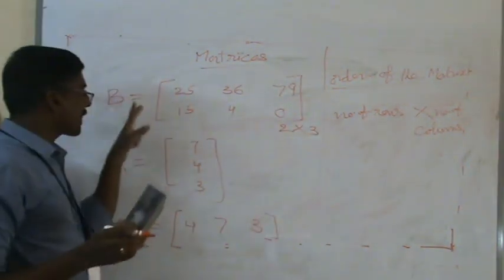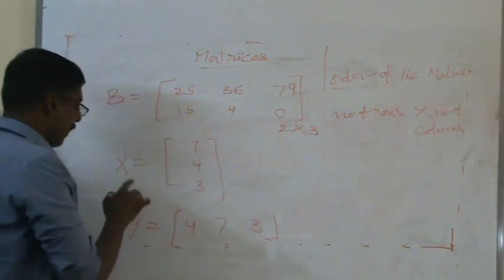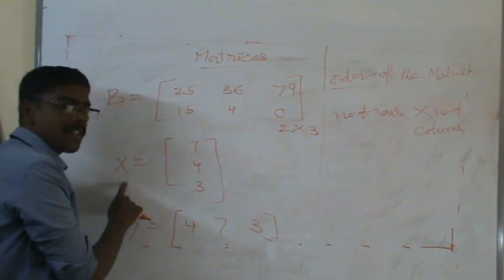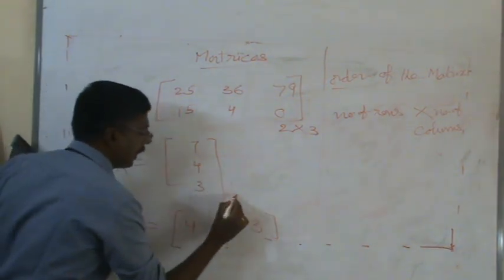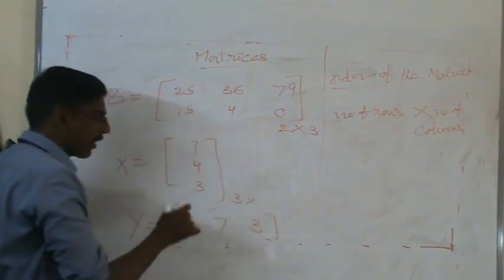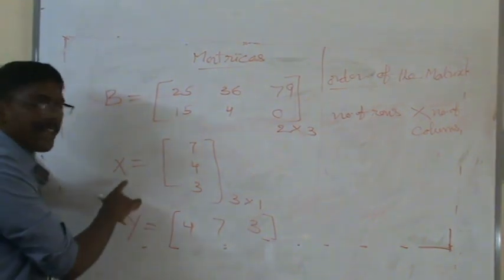So the order of matrix B is 2 by 3. For example, matrix X: what is the order of matrix X? Row 1, row 2, row 3, 3 rows. How many columns? Only column 1. So the order of matrix X is 3 by 1.